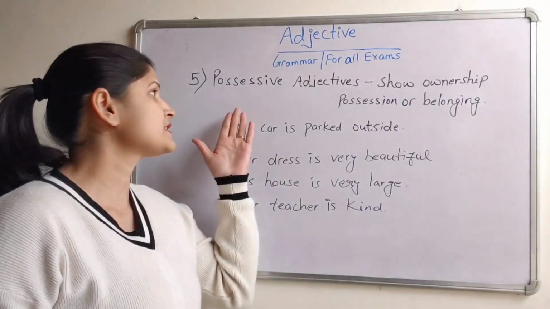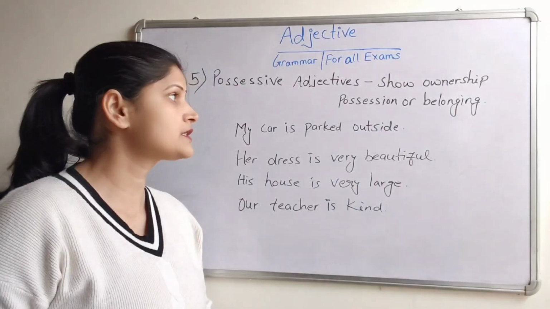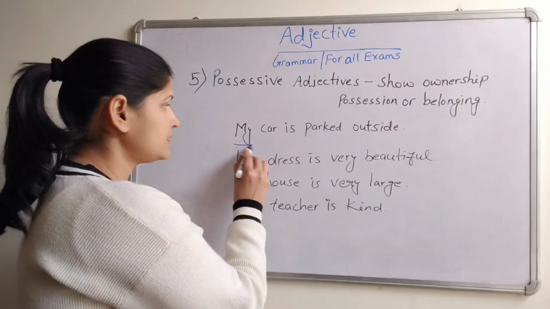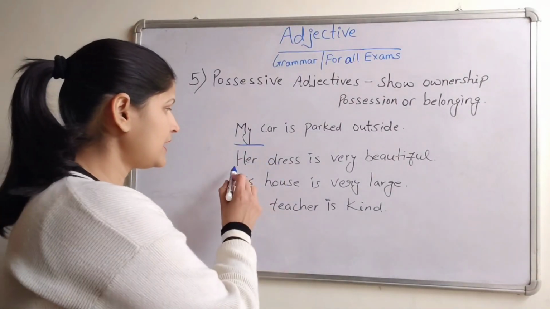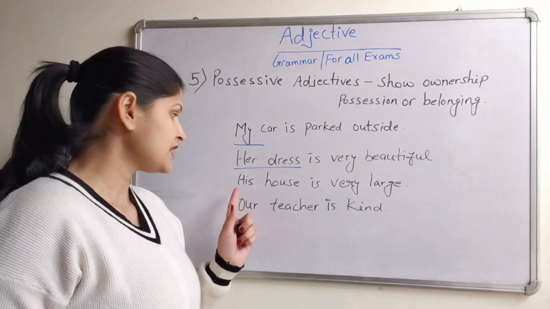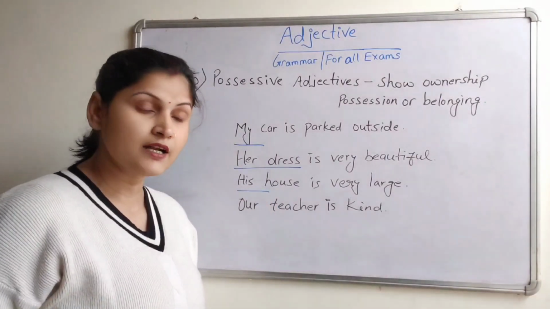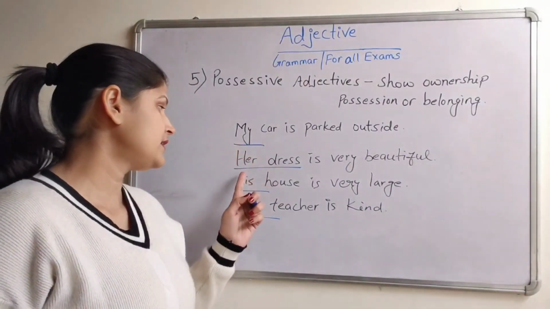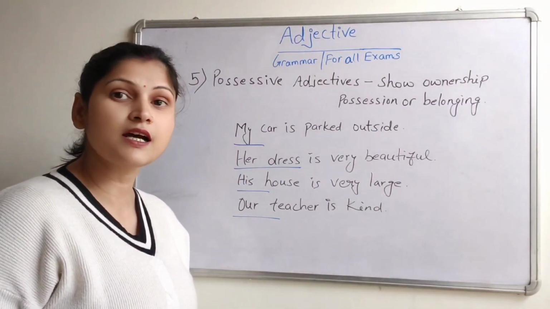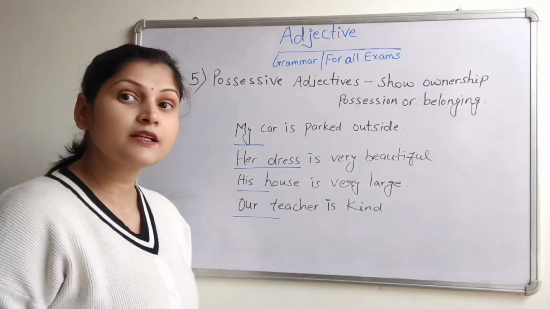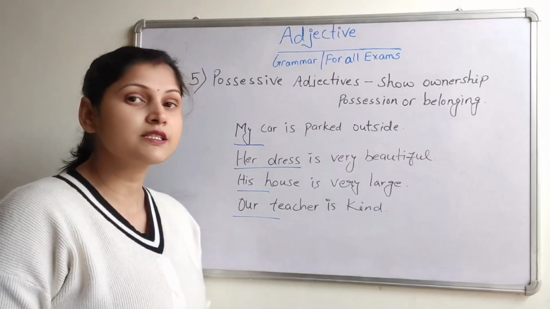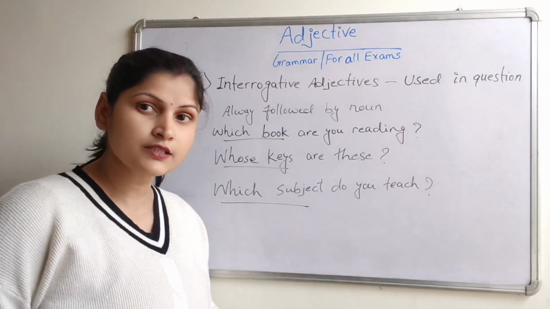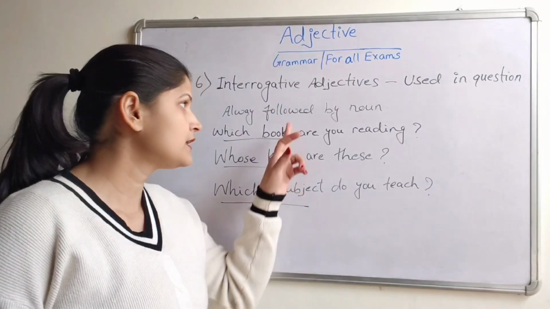Fifth one is possessive adjectives. They show ownership, possession, or belongings. For example, my car is parked outside. Her dress is very beautiful. His house is very large. Our teacher is kind. So, my, her, his, our, their, these are the possessive adjectives and come with the noun. Now let's see the next one. Next is interrogative adjectives. It is used to ask a question and is always followed by the noun.